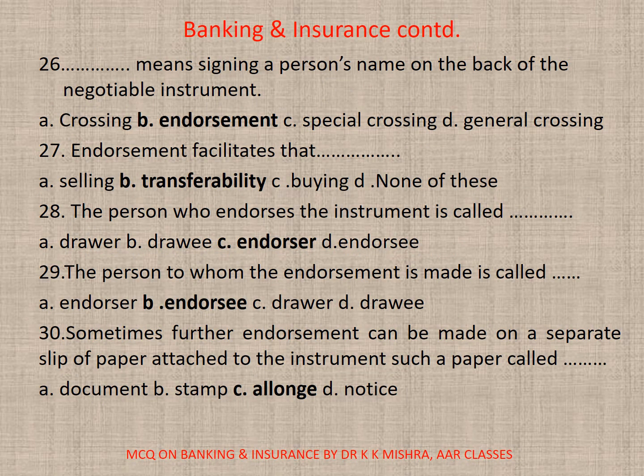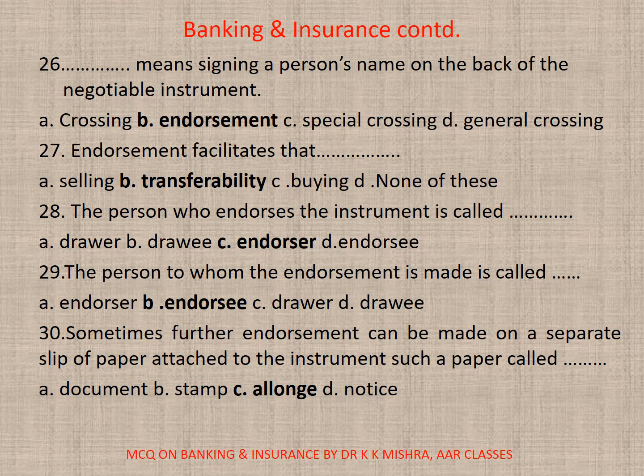26. Dash means signing a person's name on the back of the negotiable instrument. A. Crossing, B. Endorsement, C. Special crossing, D. General crossing. Correct option is B. Endorsement.